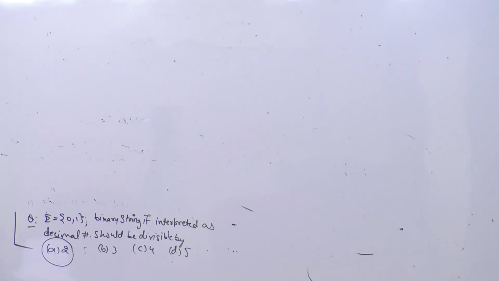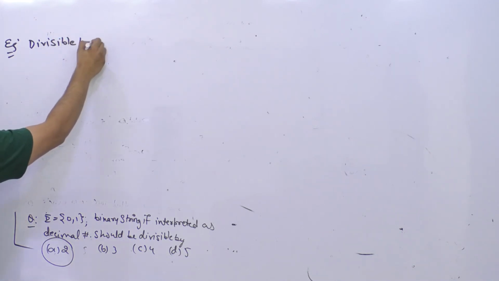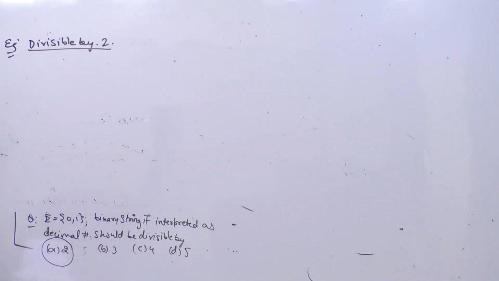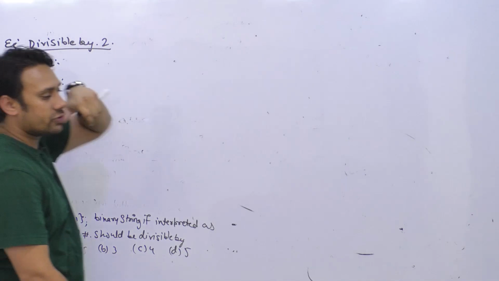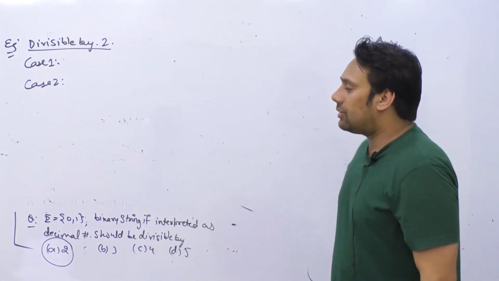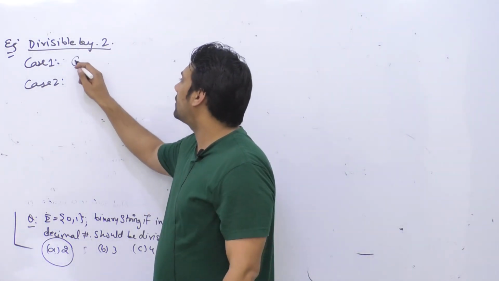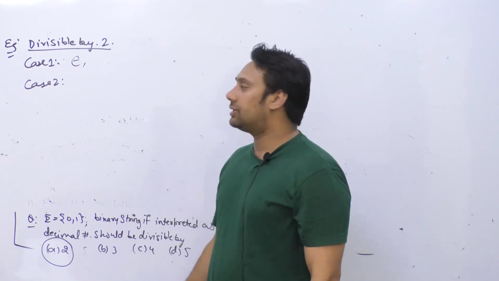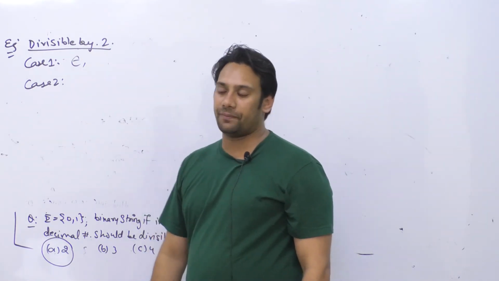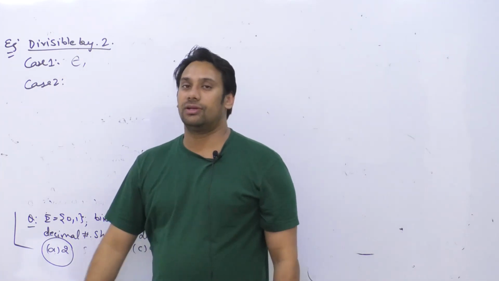So let us take the first part here. The first part is divisible by 2. Now there are two cases here, and these are the two cases where students generally get confused. Actually this thing is given differently in different books. Some books say that if we have a string of length 0, epsilon, then we should say that it is divisible by 2. Some say a string of length 0 is not divisible by 2.